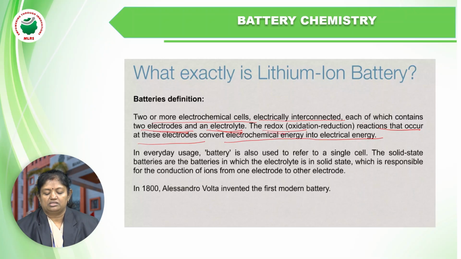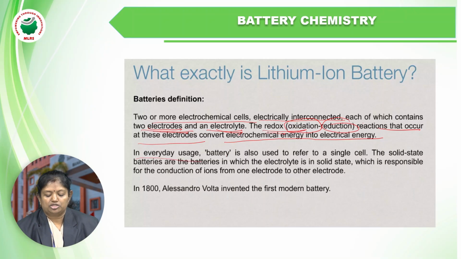Redox reaction means oxidation at one place and reduction at another place. Oxidation takes place at the anode and reduction at the cathode. As I said, two electrodes are used, one is the anode and the other is the cathode. Now, in detail with the diagram, we'll discuss which acts as the anode and which acts as the cathode in the lithium-ion battery, and how the electrochemical reaction takes place.